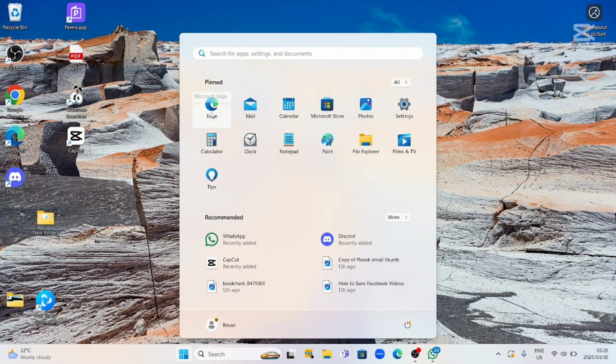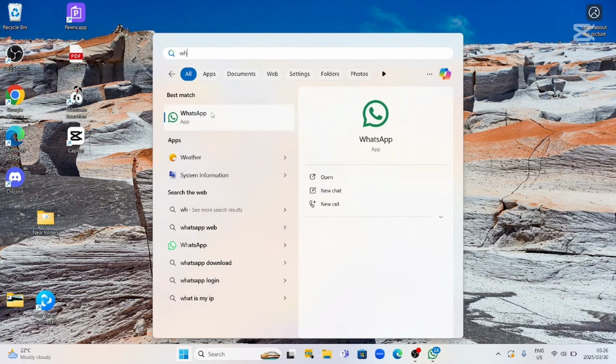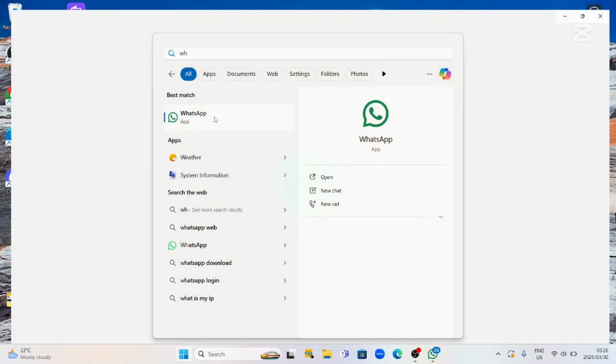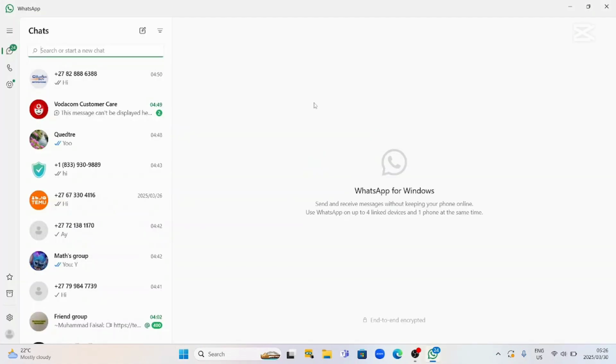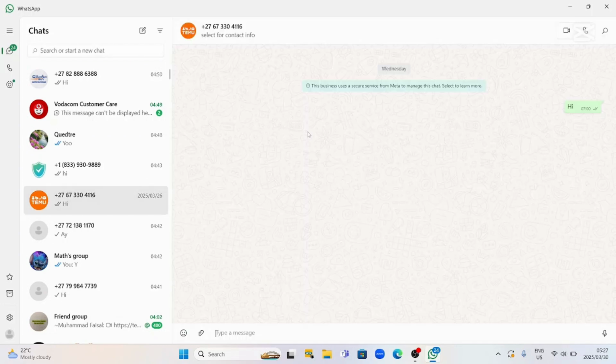Then after you open up WhatsApp, it's just very similar to your phone, similar to making calls on your phone. So whichever contact you want to open up over here, if you'd like to message them, you can, and your options over here, whether you want a video call or whether you want a voice call.